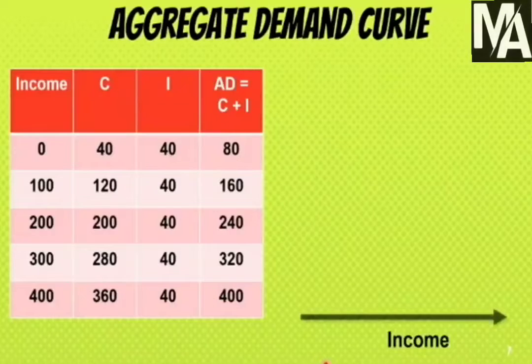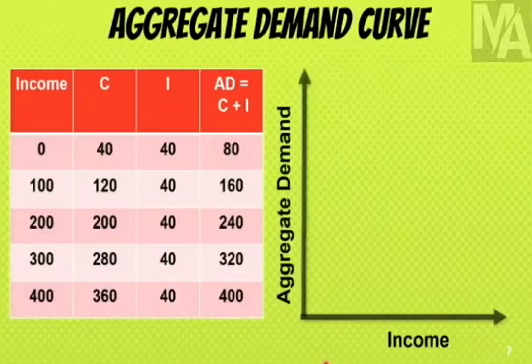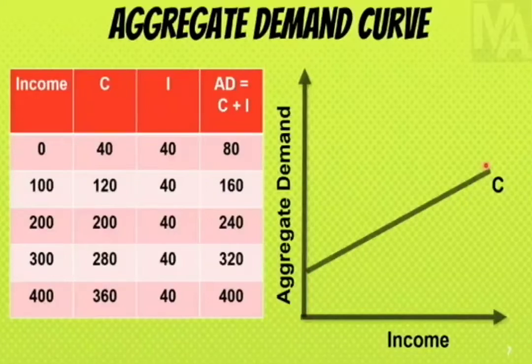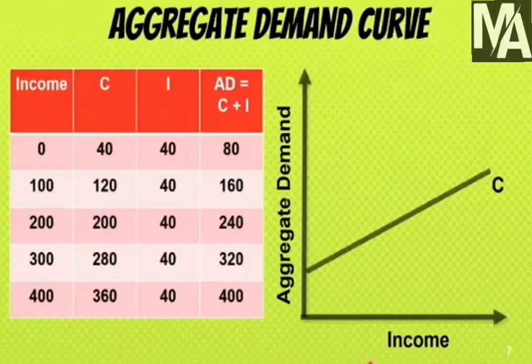The X-axis in the graph will be considered as income, that is the first column. The Y-axis will be aggregate demand, which will be showing us how much aggregate demand is increasing. These are the two axes. The first thing is C, which is beginning at point 40. As I explained to you, this is autonomous consumption, so it is not beginning from 0, but it is beginning from 40, and it is moving upwards up to 360.